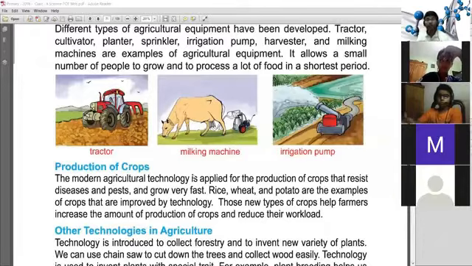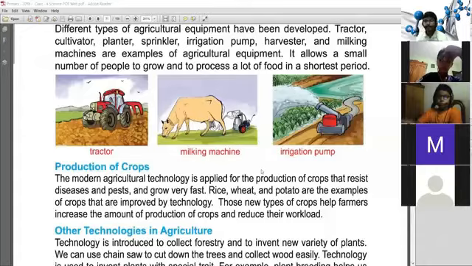Nowadays, by using this modern agricultural technology, we cultivate different types of paddy and different types of crops. You know that Bangladeshi scientists invented 82 kinds of new paddy by using agricultural technology.